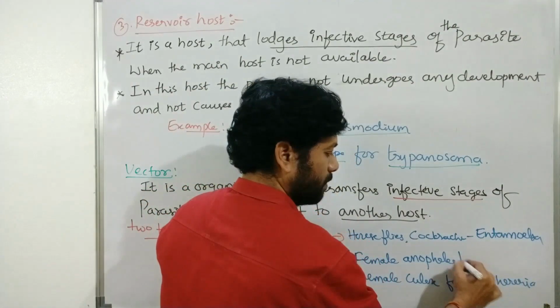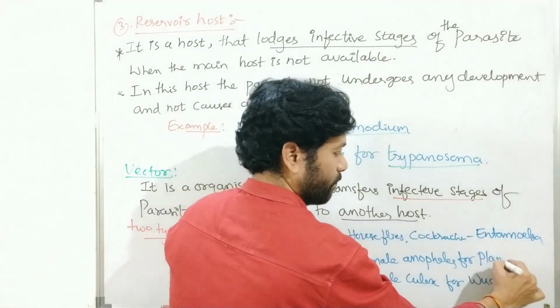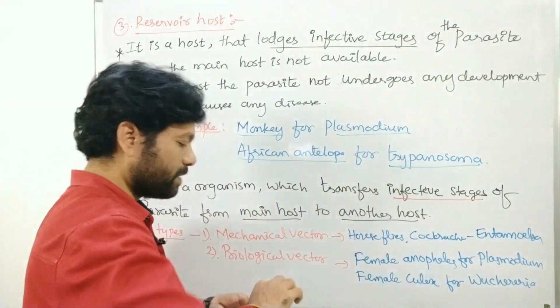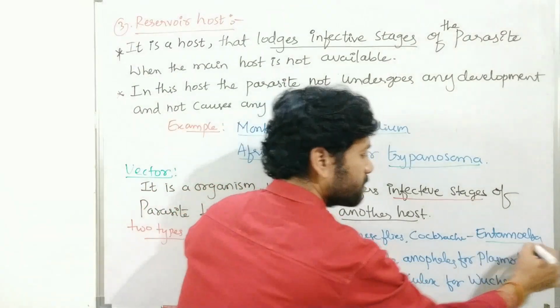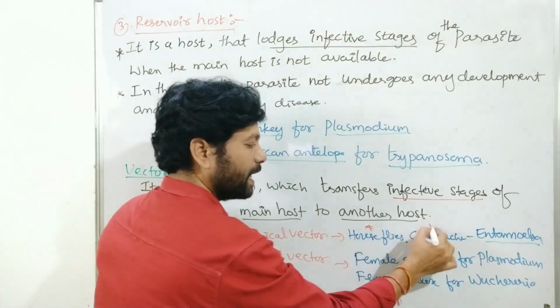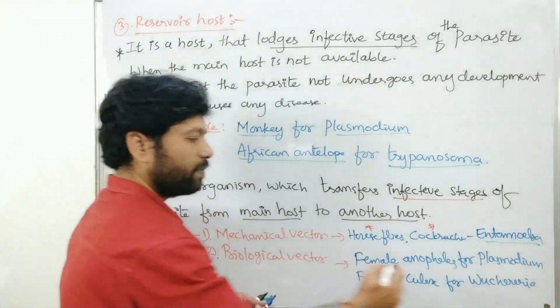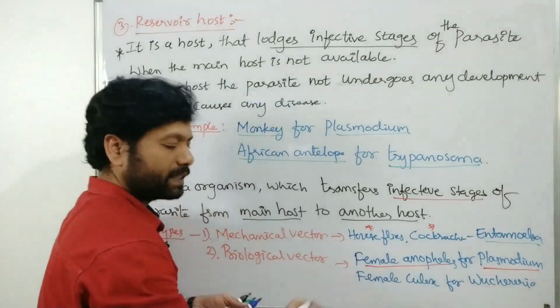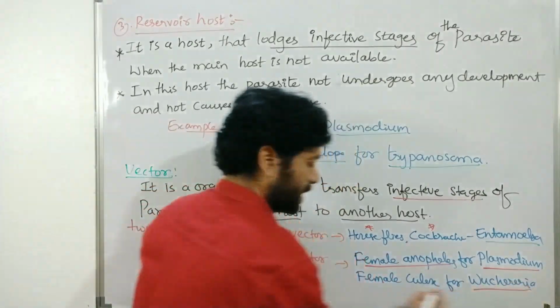For Entamoeba, the vectors are houseflies and cockroaches. For Plasmodium, the vector is female Anopheles. And for Eukarya, the vector is female Culex.